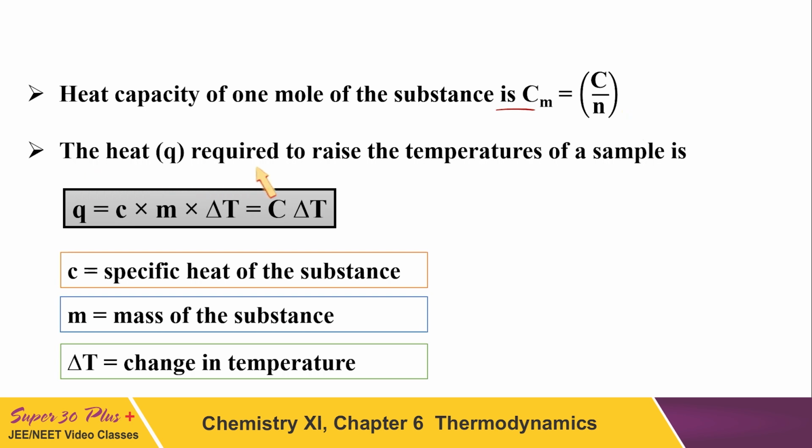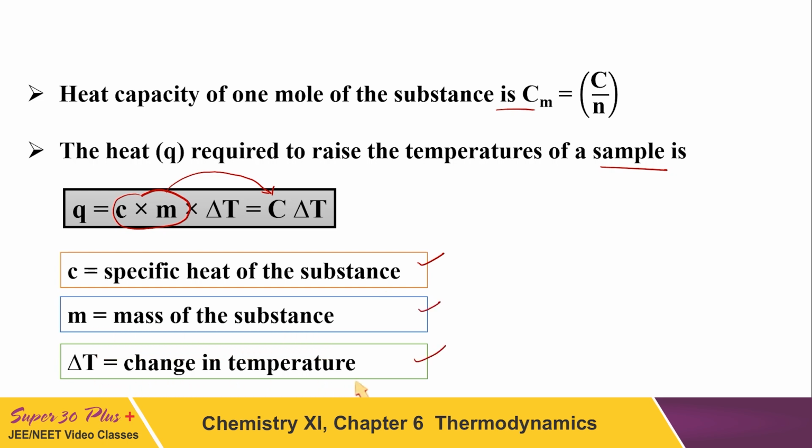So the heat required to raise the temperature of a sample is c into m into delta T, and this small c into m becomes the heat capacity, and this small c is the specific heat of the substance, m is the mass of the substance, and delta T is the change in temperature.